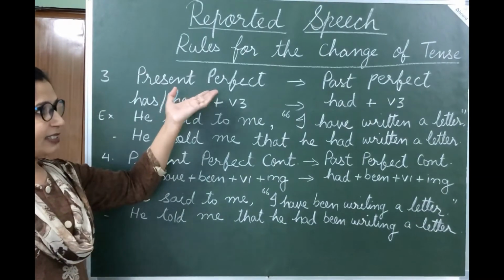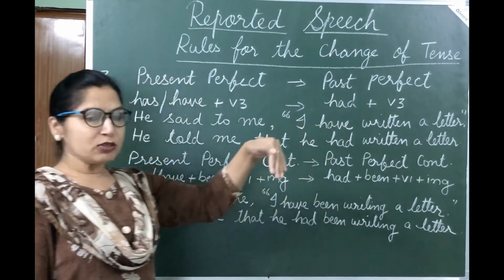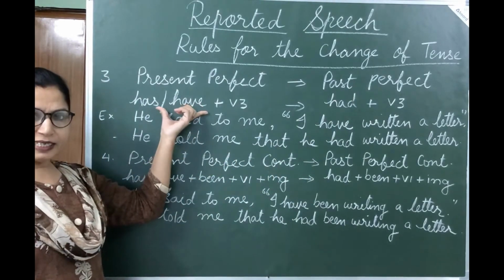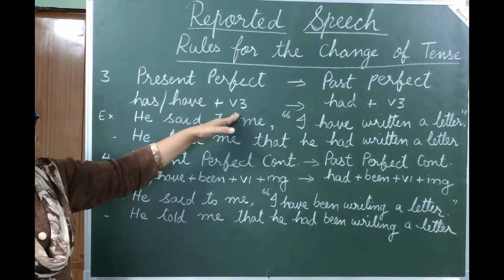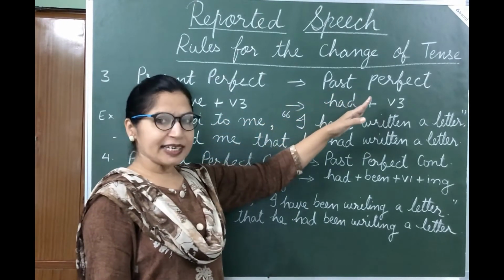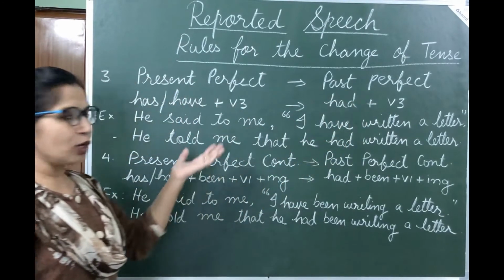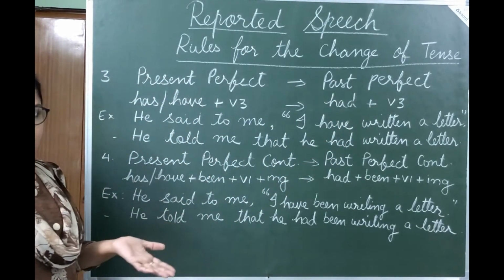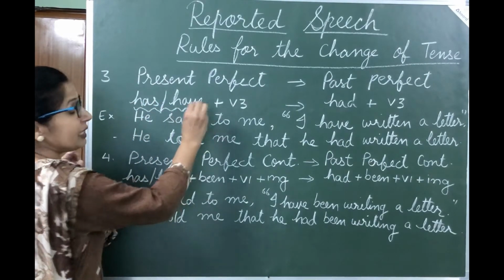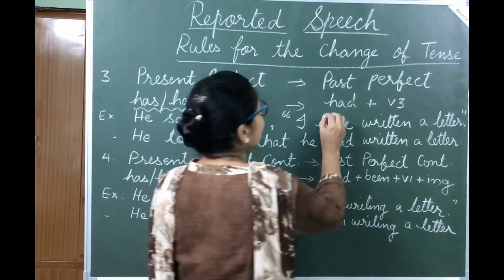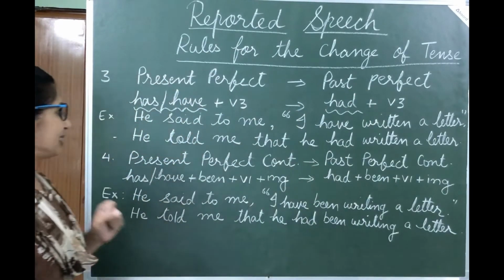Present perfect tense changes into past perfect tense. Now students, what are the rules of present perfect tense? Here we use has or have plus third form of verb. In past perfect tense, we use had plus third form of verb. So third form of verb is common on both the sides. You only have to remember this thing, that wherever you see has or have, it is to be changed into had. Now let us see this example.